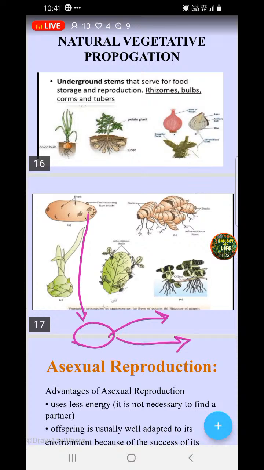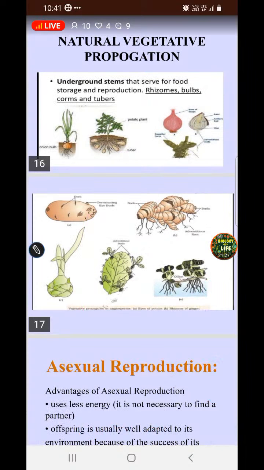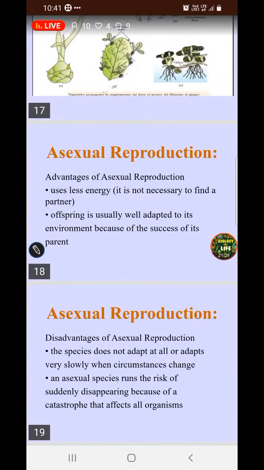If you want to get a good, healthy variety, sexual reproduction plays a very important role. Here the species does not adopt all the useful characters, changes in circumstances happen very slowly, and there is a risk of sudden disappearance of that special species.